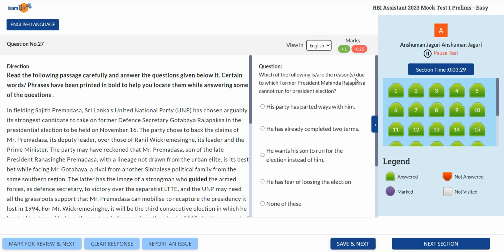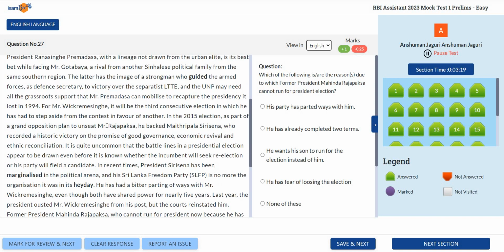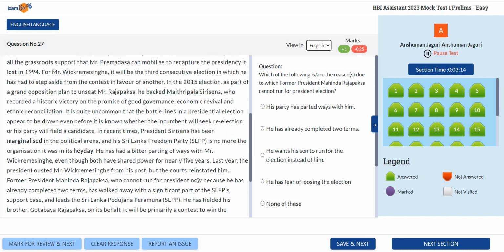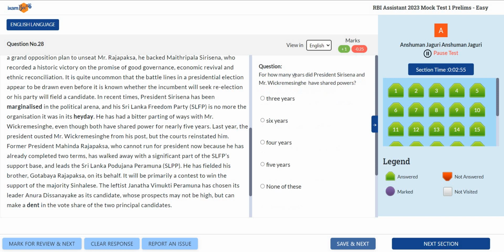Which of the following are the reasons due to which former President Mahinda Rajapaksa cannot run for president election? So let's find out this name. Mahinda Rajapaksa. Okay, we have Rajapaksa here. Okay, see, former President Mahinda Rajapaksa cannot run for the president. Why? Because he has already completed two terms. So second is correct, right? That's why he cannot run for the elections.